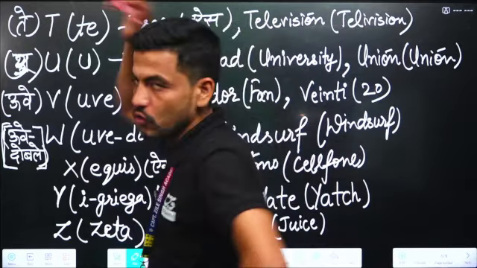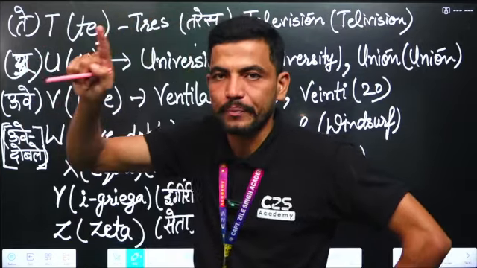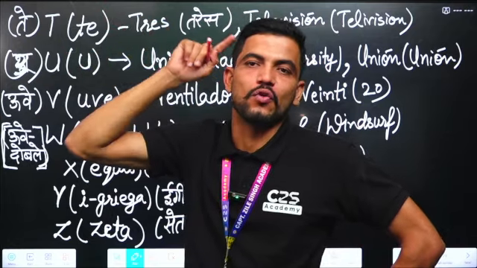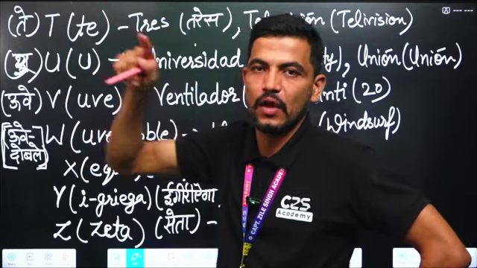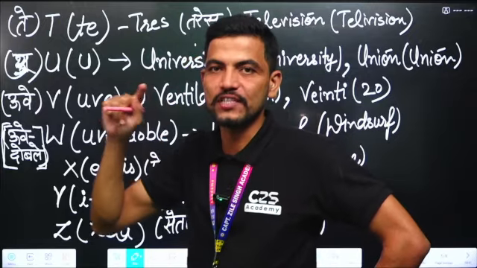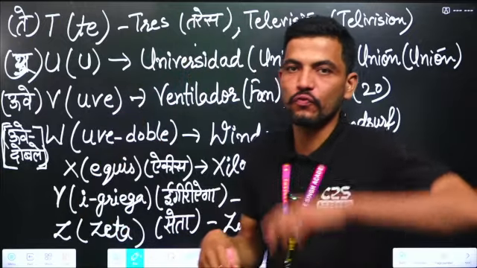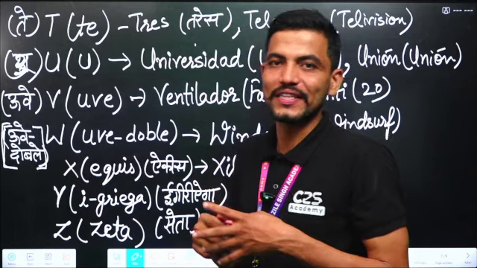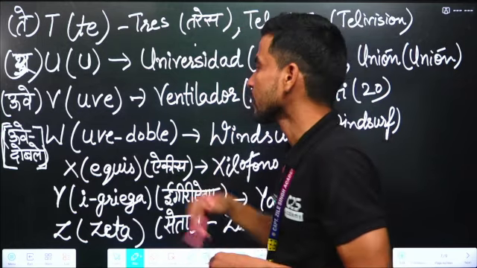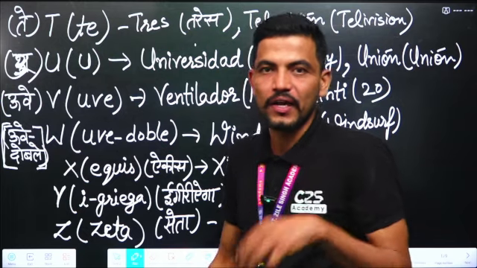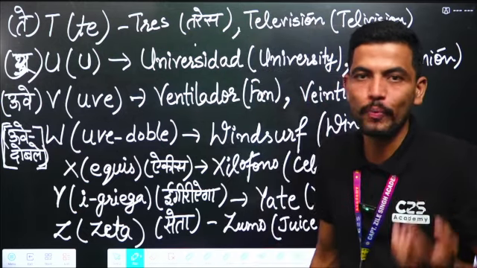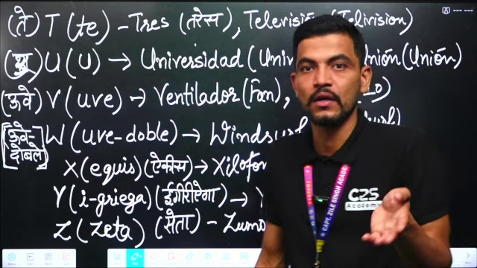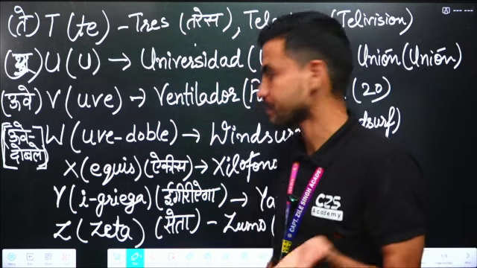The pronunciation of T is "te". U is "u", universidad. V is "uve". For example, ventilador. Ventilador means fan, ceiling fan. W is "uve doble", for example windsurf, which is mainly used on ships.